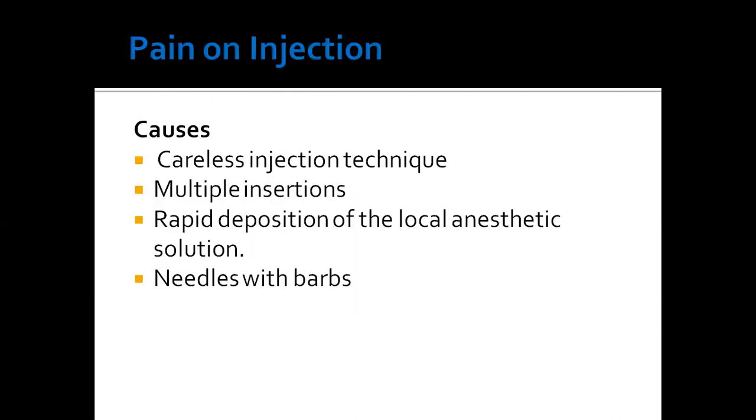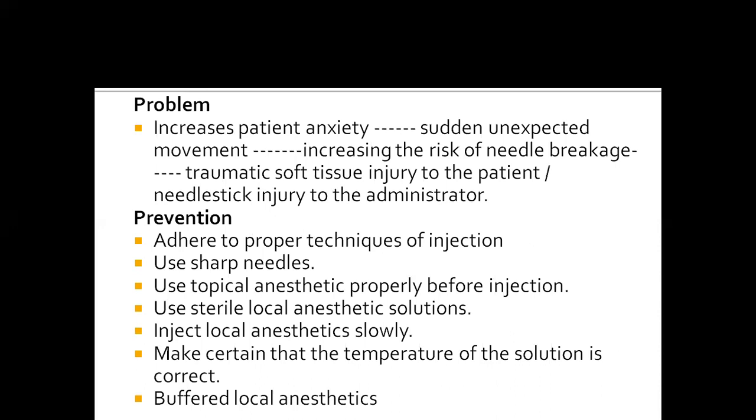Then another complication is pain on injection, and the causes are careless injection technique, multiple insertions, rapid deposition of local anesthetic solution, or if the needle is used as a barb. The problem is that it increases if the patient is anxious, causes sudden unexpected movement, and increases the risk of needle breakage, which can lead to traumatic soft tissue injury to the patient, and also causes needle stick injury to the administrator. And the prevention is to adhere to correct protocol.